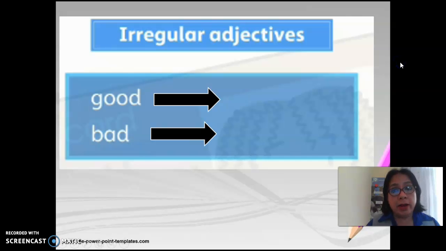Now, irregular adjectives. Irregular adjectives will have a different form in the superlative form, okay? So we have good, best, bad, worst. Okay, these are irregular adjectives.